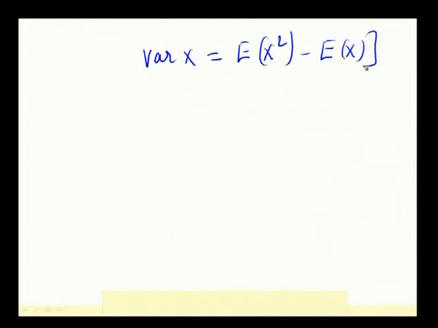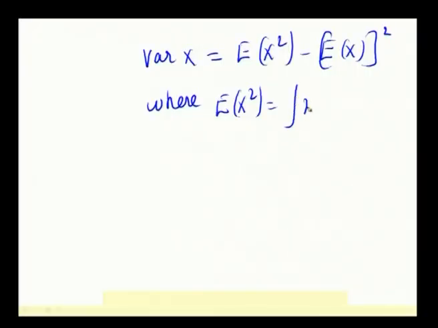Next, we have to find the variance of x. The variance of x, according to the expectation formula, is equal to the expectation of x squared minus the expectation of x the whole squared. This kind of formula has already been dealt with in previous sessions. So, first we have to find the expectation of x squared, because E of x we have just found, and the answer came to be equal to 1.